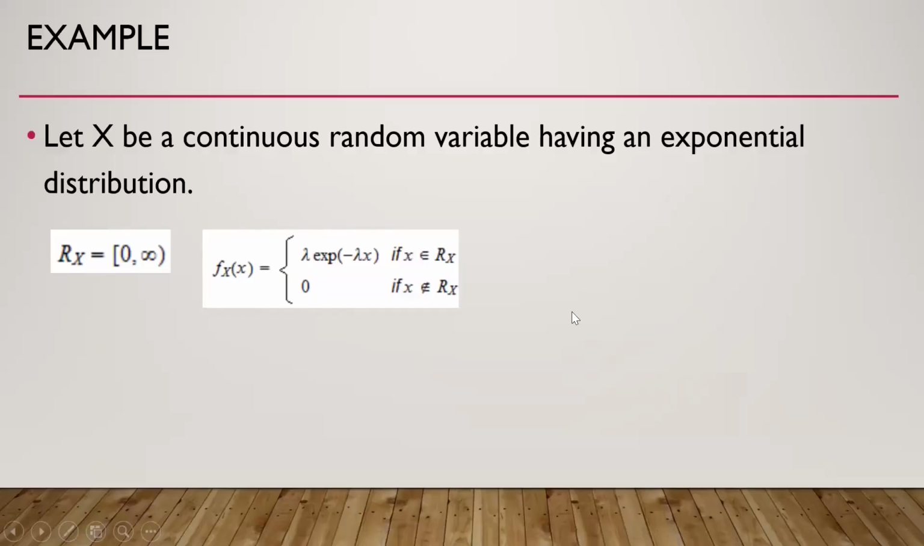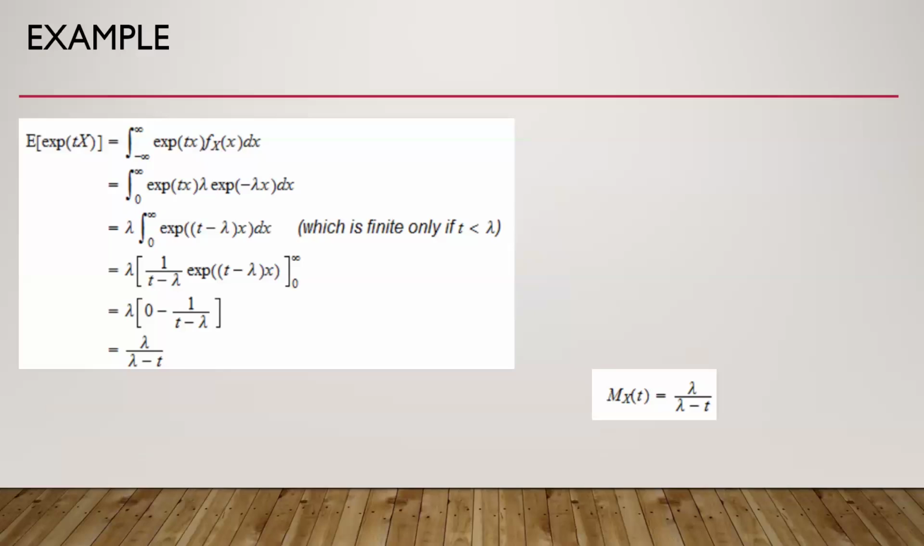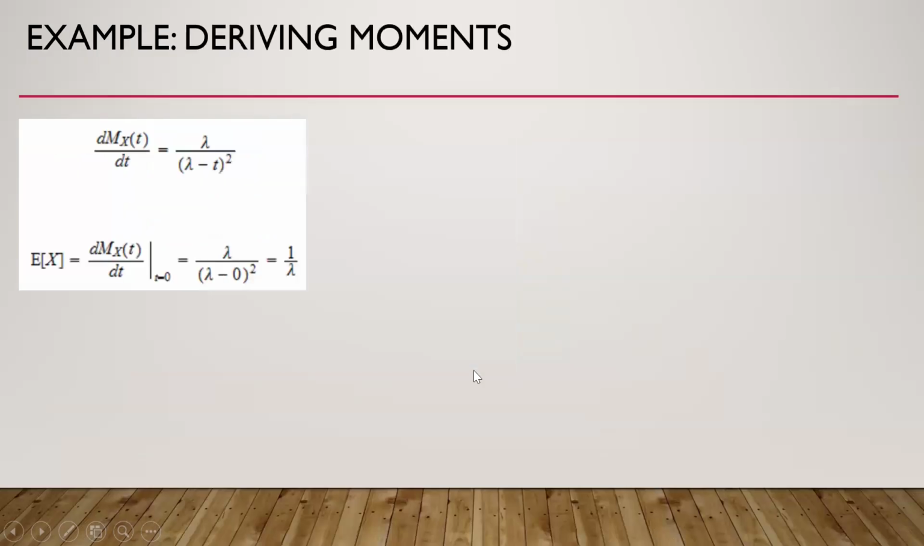For example, let x be a continuous random variable having an exponential distribution. This is the probability density function of the exponentially distributed continuous random variable. So this is the expected value of this expression, and this becomes lambda by lambda minus t, and the moment generating function hence is lambda divided by lambda minus t. The first derivative of this moment generating function is this. When setting t equal to 0, we get 1 by lambda. So this is the mean of the distribution.